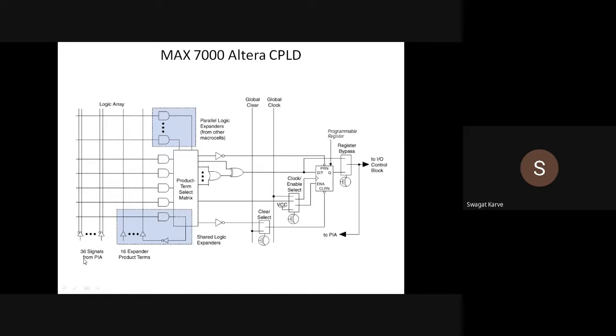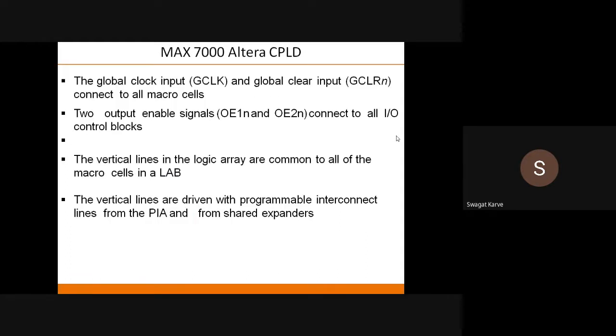Okay, you have these 36 signals from PIA, 16 expander product terms. Okay, this is global clear, global clock. These are the globally used pins. Then you have D flip flop. Okay, then you have this register bypass. Okay, so this is a typical inside structure of any logic array block.